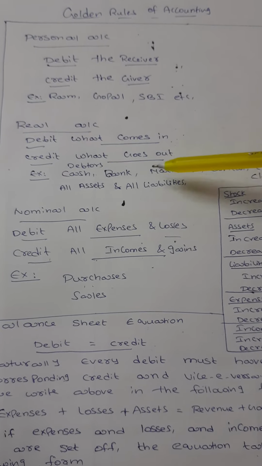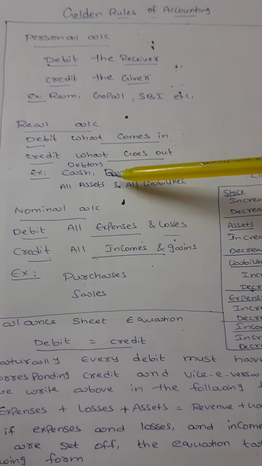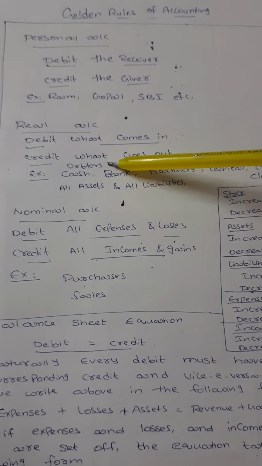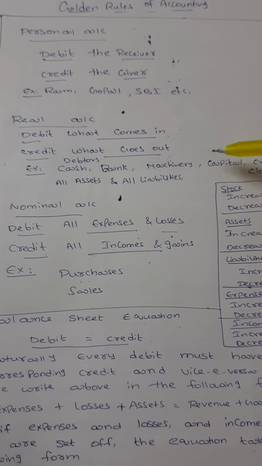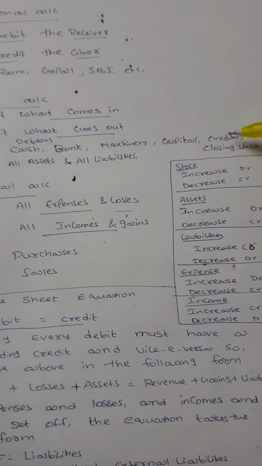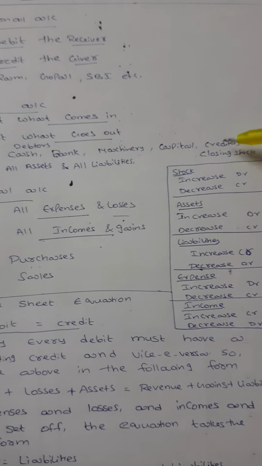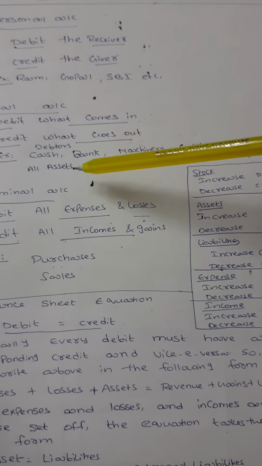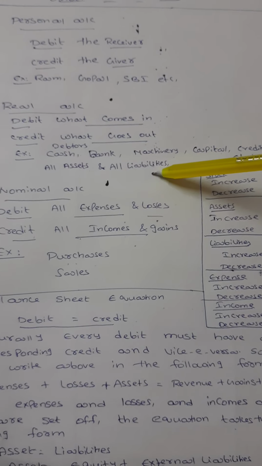Taking an example of assets and liabilities: current assets are cash, debtors and bank. Machinery is a fixed asset, capital is a fixed liability, creditor is a current liability, and closing stock is a current asset. So likewise all assets and all liabilities come here.